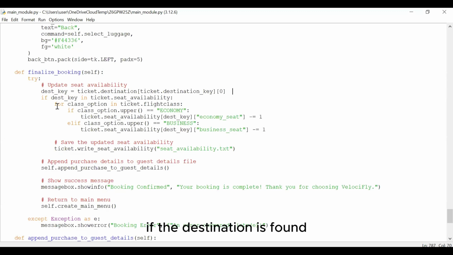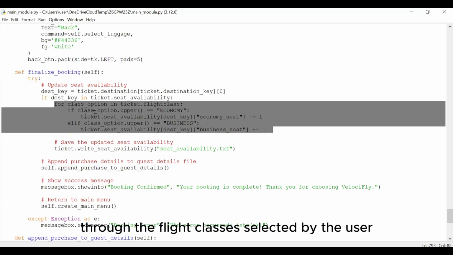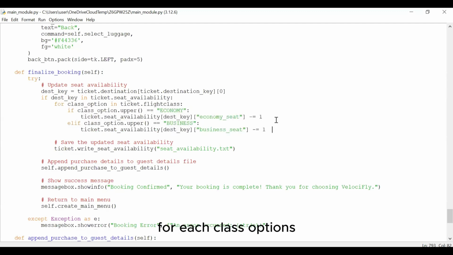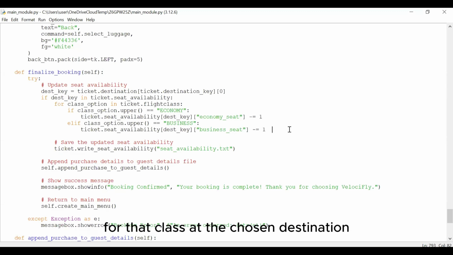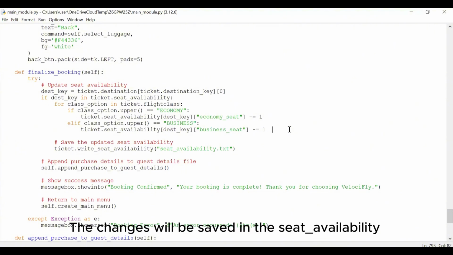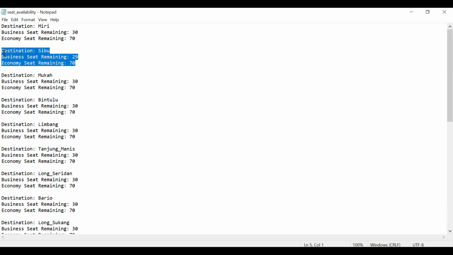If the destination is found, the function proceeds to iterate through the flight classes selected by the user. For each class option, the function decreases the corresponding seat count for that class at the chosen destination. The change will be saved in the seat availability text file as shown here.